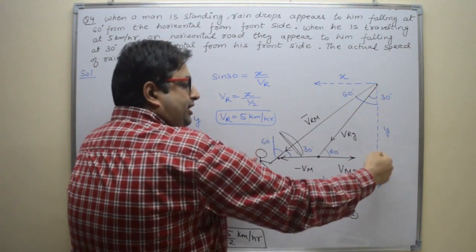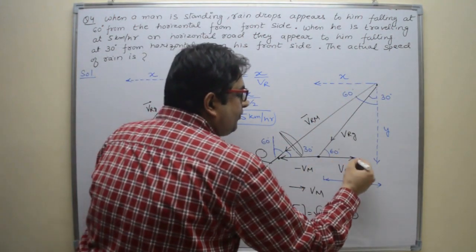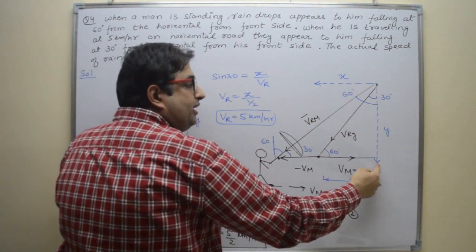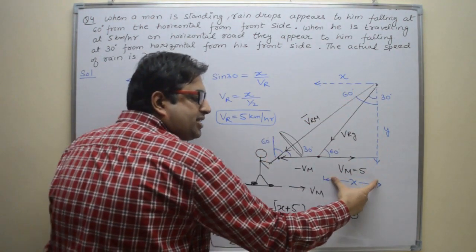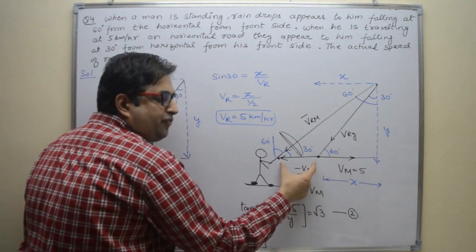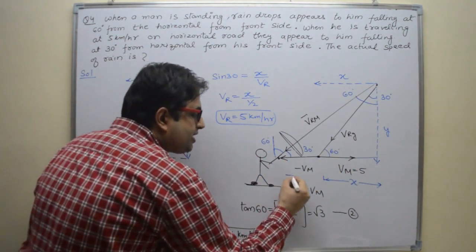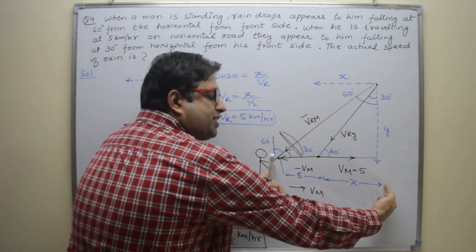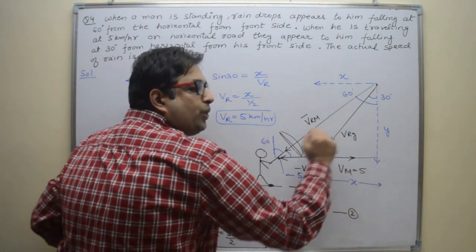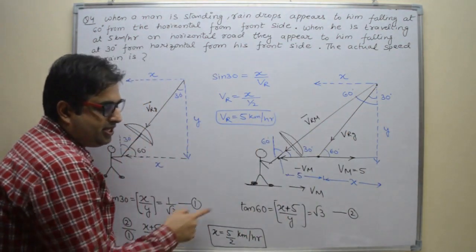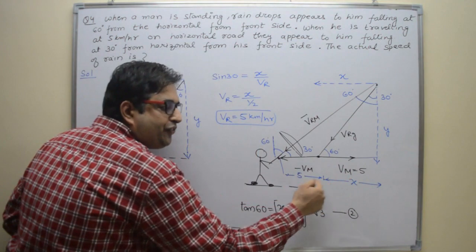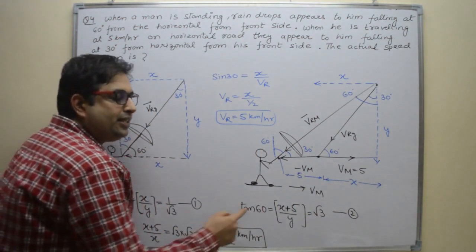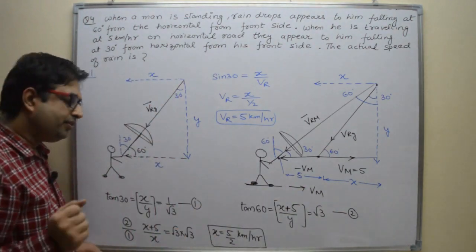So if you calculate the value of tan 60 in this triangle, then perpendicular is x plus 5, because Vm magnitude is 5. So perpendicular length is x plus 5 divided by base y. So tan 60 is x plus 5 divided by y, and tan 60 is root 3. This is our second equation, right?